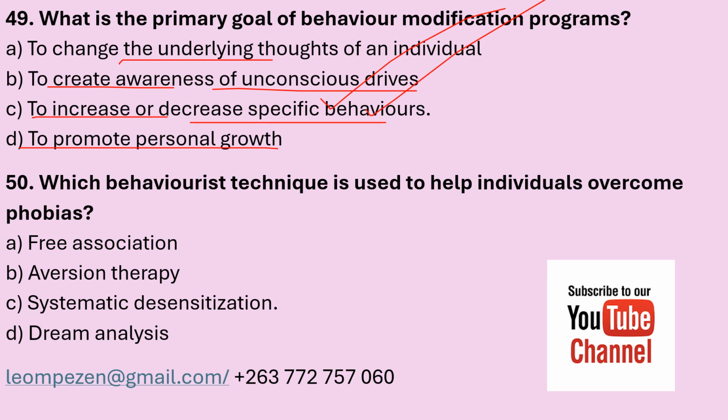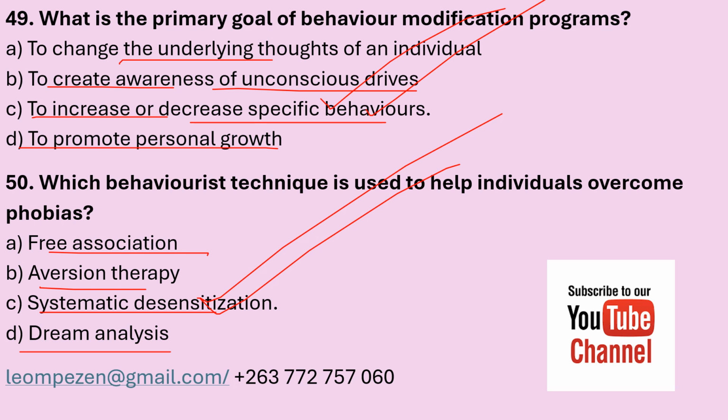Number 50. Which behaviorist technique is used to help individuals overcome phobias? A. Free association. B. Aversion therapy. C. Systematic desensitization. And D. Dream analysis. The correct answer is C. Systematic desensitization.